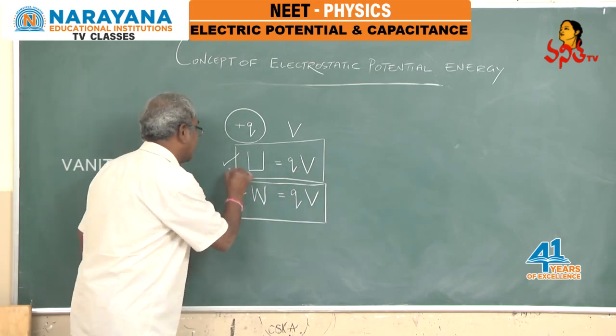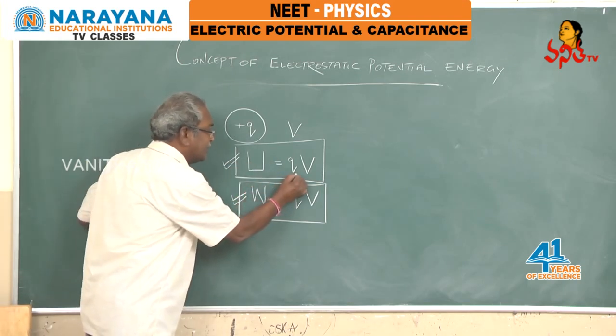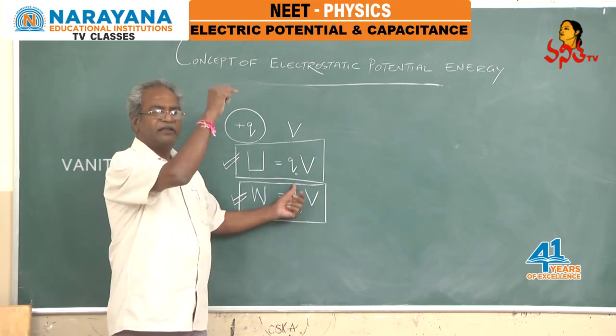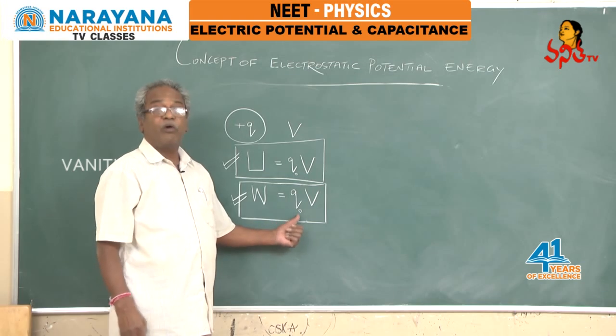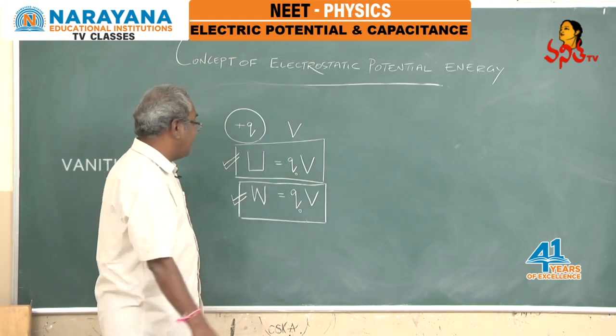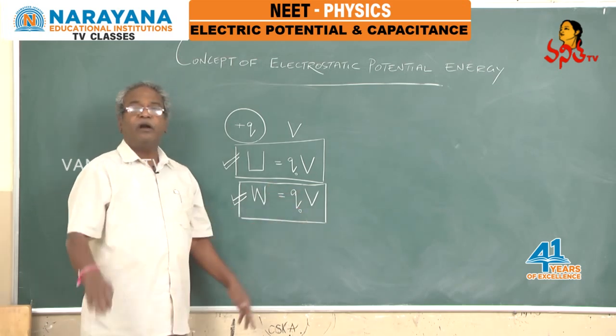So, these two relations can be applied for calculations, or you can take this as Q naught, where Q naught is a charge available at a point of potential V, and the work required to move a test charge Q naught from infinity to a point of potential V is the work done over there.